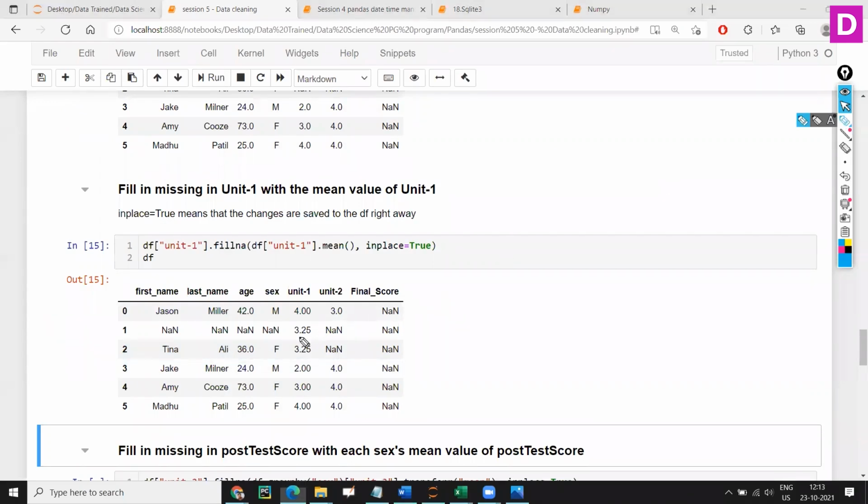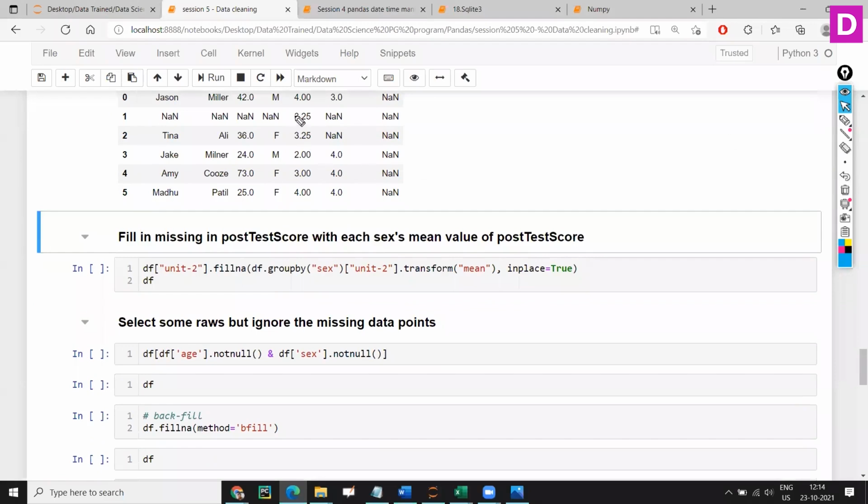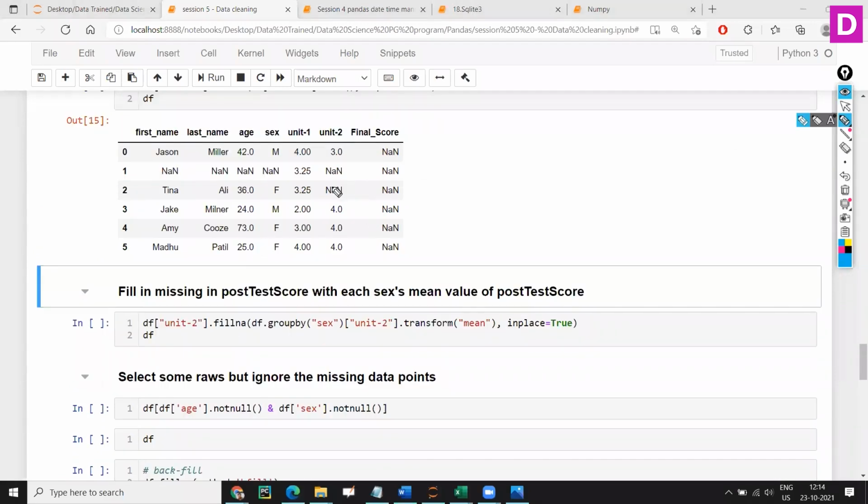So it is not risky, right? Neither is it too low nor too high. It is in between. The risk is very minimum. So that is the idea. This is one of the ways to fill the NaNs. Again, you need to make sure that whenever you are using a mean, it should be numeric. And you may ask, how do we fill the last name and first name? Let's see how we can do that. We'll work on that. Now, this is one way. Let's see one more way.